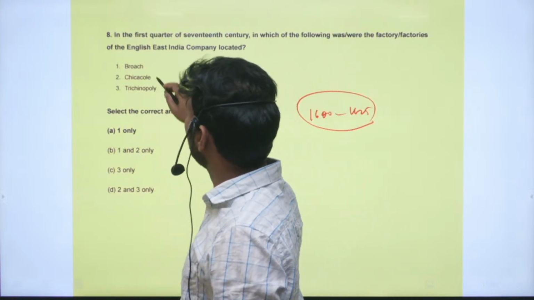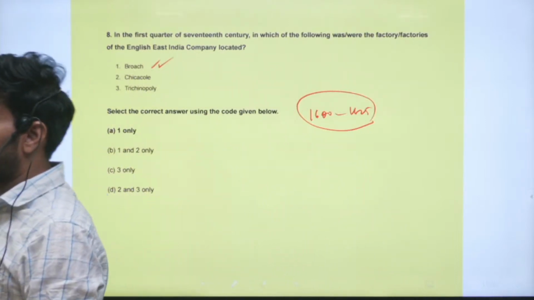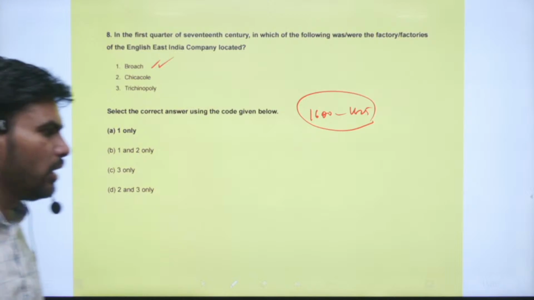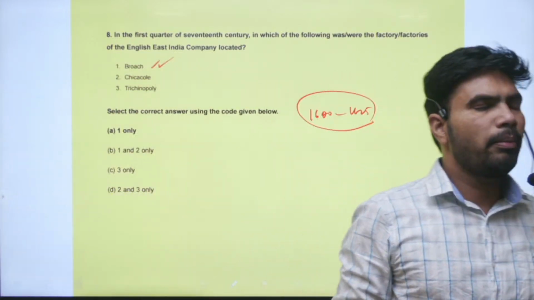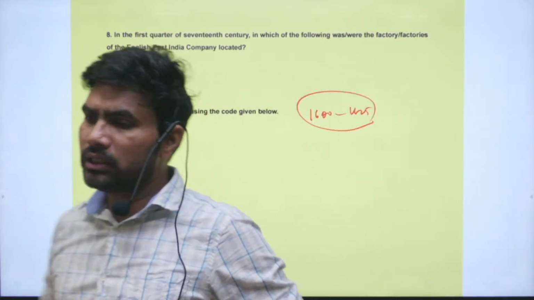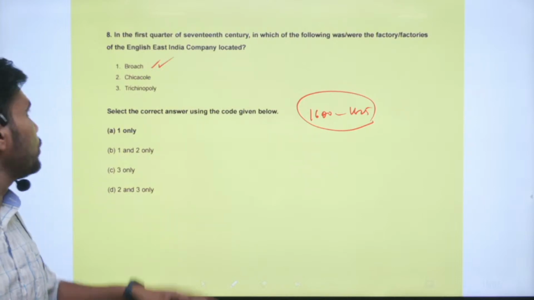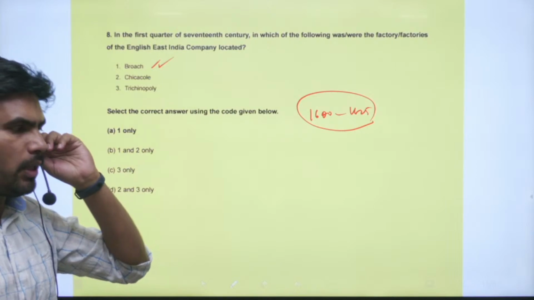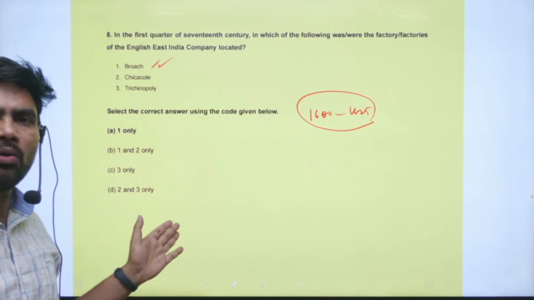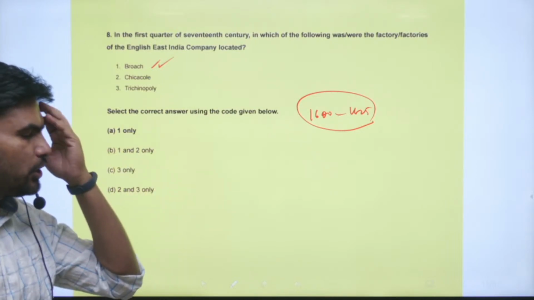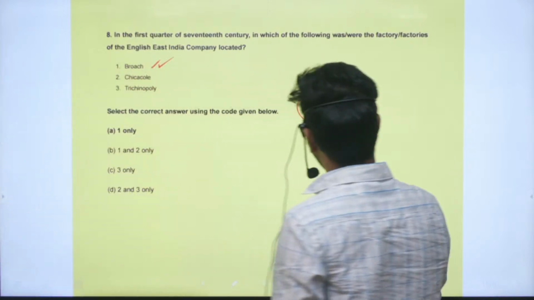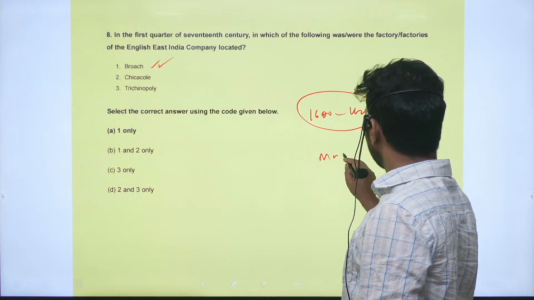At that time you will see Bharuch, which is somewhere in Gujarat. So the British had the company there. Slowly, as they consolidated their power, they came to other areas. Bharuch is on the western coast. And first, on the eastern coast, they established their company at Masulipatnam or Machilipatnam.